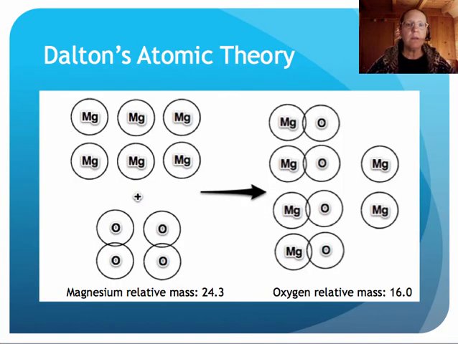So Dalton's atomic theory explains chemical reactions. Magnesium and oxygen react in specific mass ratios because the masses of magnesium and oxygen are different. The atoms rearrange to form the compound magnesium oxide, with one magnesium atom for each oxygen atom. If not enough oxygen is added, some magnesium will be left over.